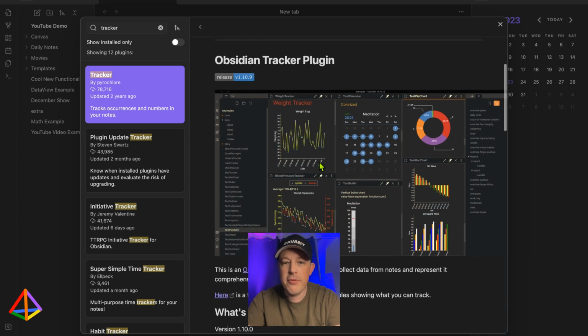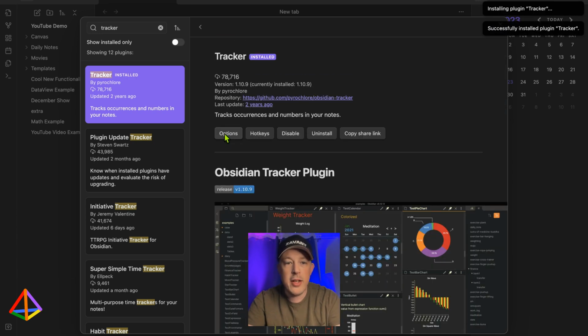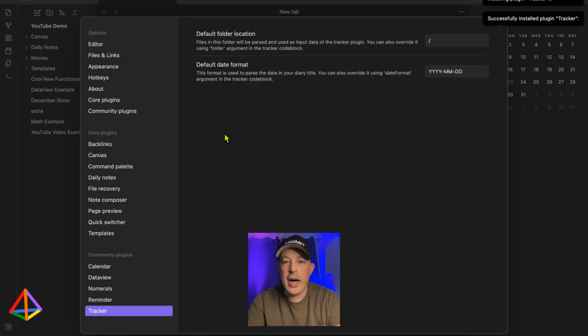Here you can see different ways that you can represent your data and to visualize what you're tracking. And this kind of day of the month view is the one that I use the most, and line graph is the other one. So all you got to do is install and enable, and then the options, there aren't that many options, but the ones that are available here are ultra important.